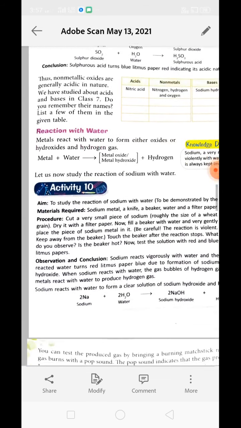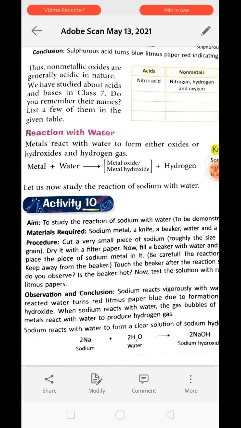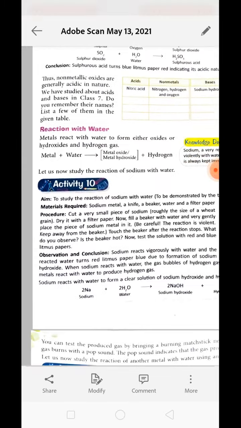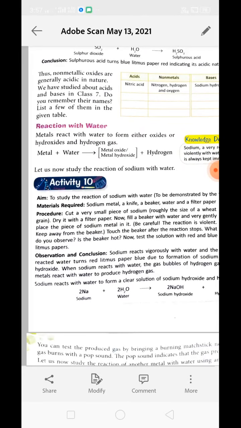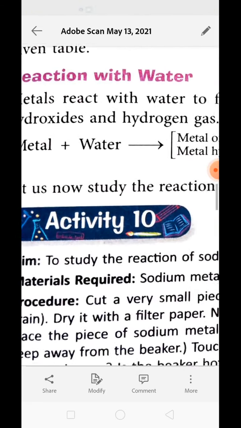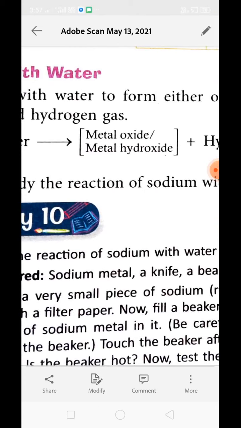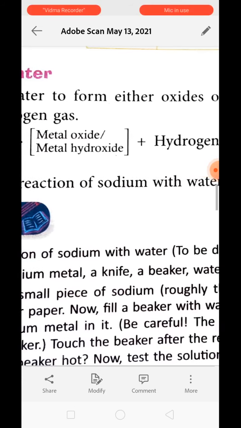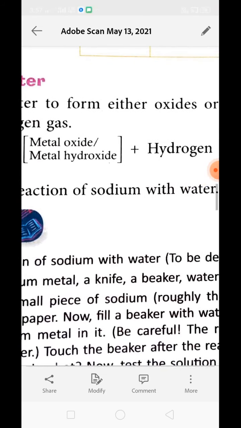Right. Now next is reaction with water. Reaction of metals and non-metals with water. How are they going to react? Now again we have a general formula. When metal reacts with water, what happens? Either metal oxide or metal hydroxide is formed along with hydrogen.